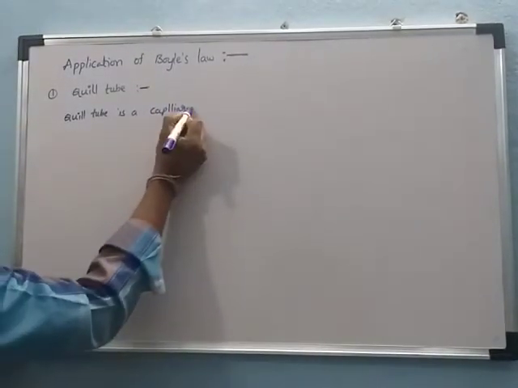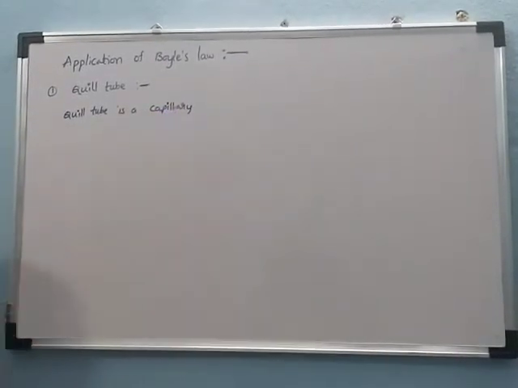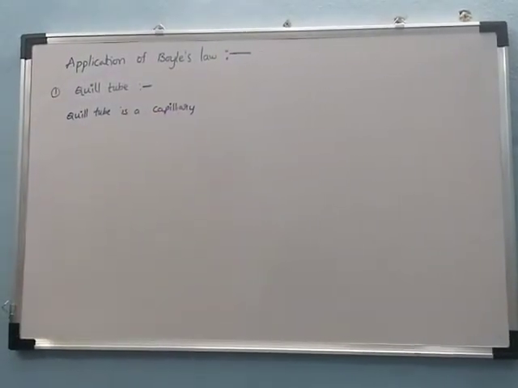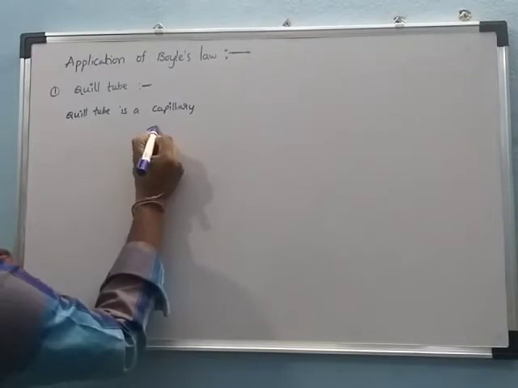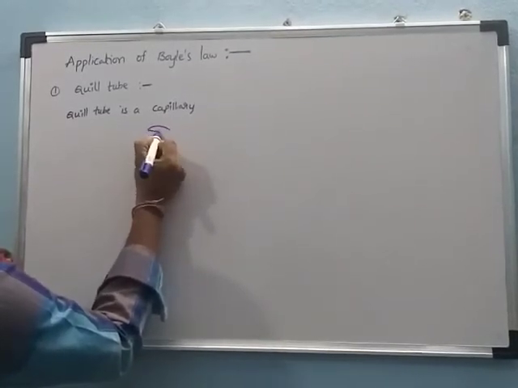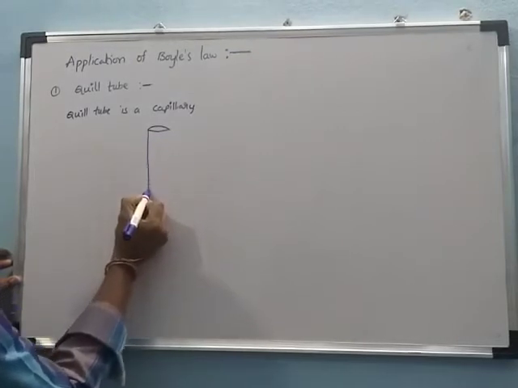The Kill tube is a capillary tube with a narrow, uniform cross section. This is the capillary tube.